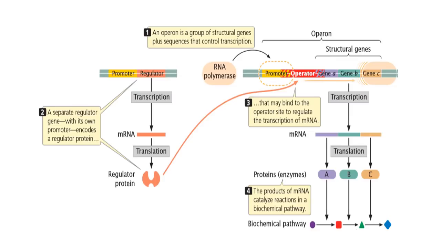Normally, an operon functions when an RNA polymerase binds to the promoter and then moves downstream, transcribing the structural genes. But when a regulatory protein binds to the operator, the RNA polymerase can no longer bind to the promoter, thus preventing the transcription of the operon.